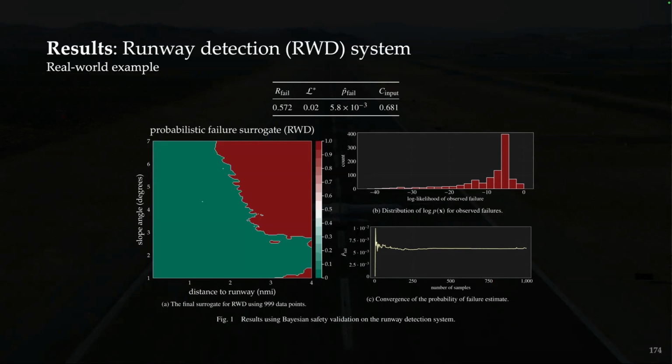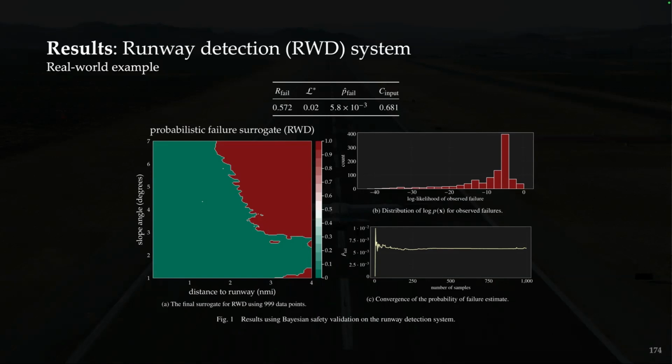In this case, we can see that we have about 6 times 10 to the minus 3 for probability of failure, meaning that we ran about 1,000 samples. And what that means is if we then just did Monte Carlo estimation, out of those 1,000 samples, we would only expect 6 of them to be failures. But in our case, we have almost 600 failures.